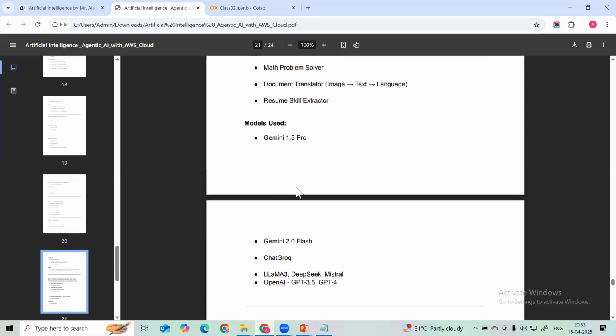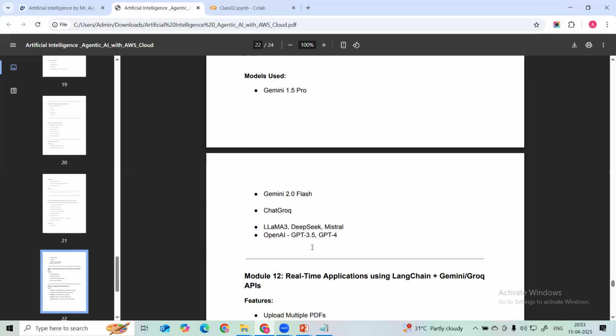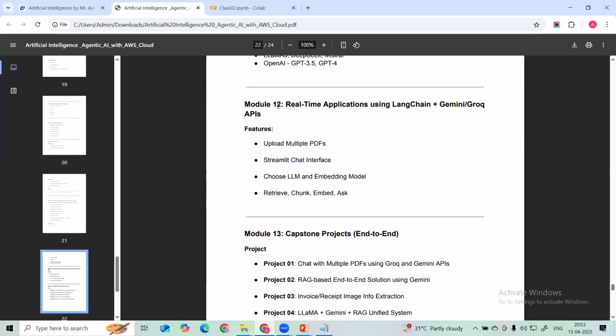And here we are going to utilize different models, right? Gemini models, this is the multimodal Gemini 2.0 Flash model. Then we have the Groq API, right? Llama model, DeepSeek, Mistral. From OpenAI also we are going to learn different models. At the last, this module 12, we are going to learn the real applications using LangChain and Gemini, OpenAI, and Groq API.